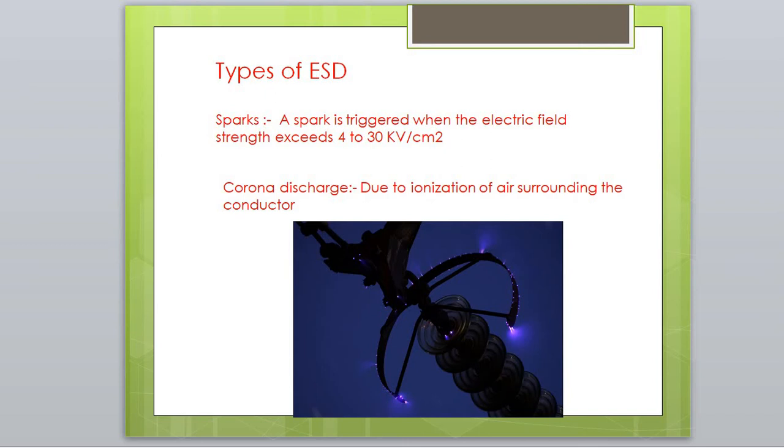It is often seen as a bluish glow in the adjacent air. You can see such corona discharges while observing high tension electric lines going to electric substations from generating stations. Figure shows the photograph of corona discharge on an insulator string of a 500 kilovolt overhead power line.